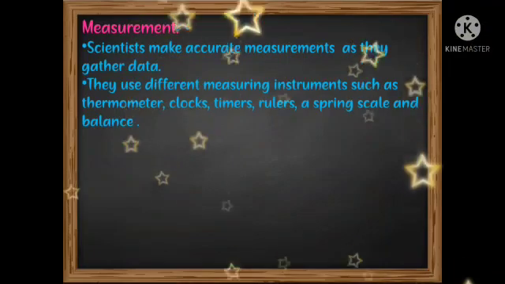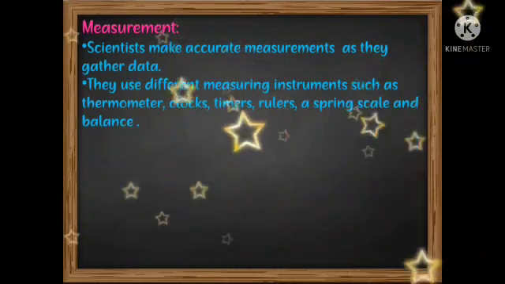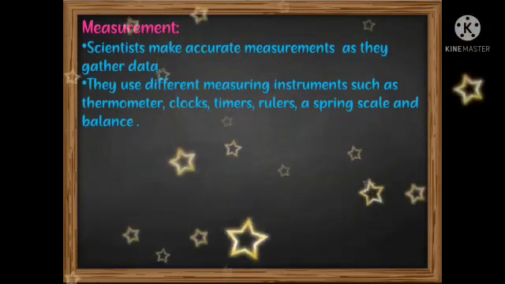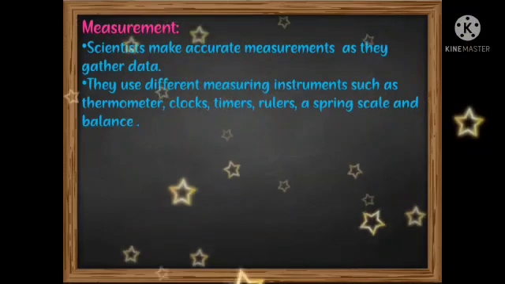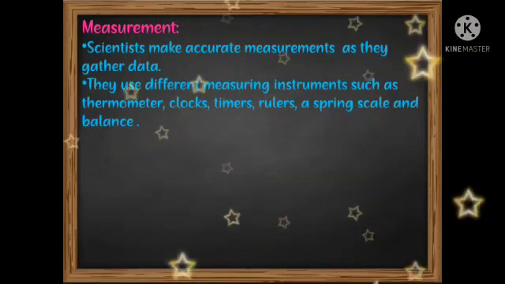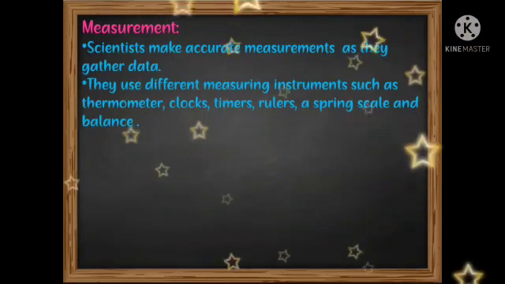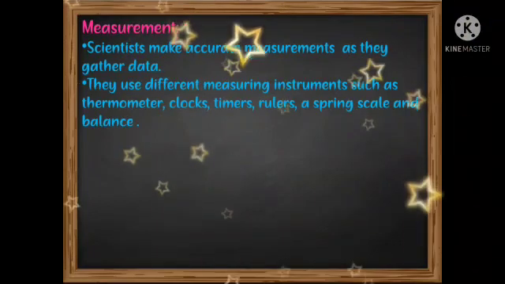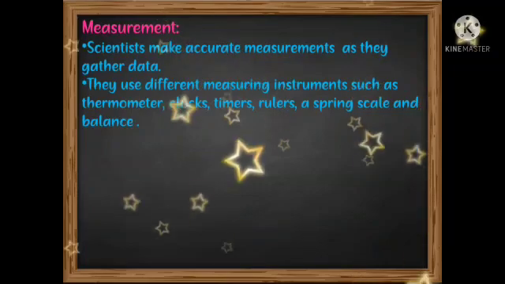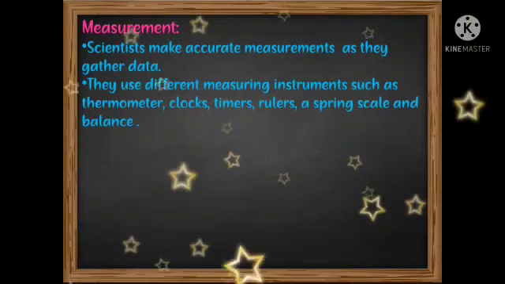Suppose a chemist is working in a laboratory. This chemist needs to find out the temperature of the boiling solution. So he needs to keep the laboratory thermometer in that boiling tube. In this way, he predicts the temperature of the boiling solution. Here the instrument that the scientist is using is the thermometer. That chemist uses the thermometer to find out the temperature of the boiling solution.